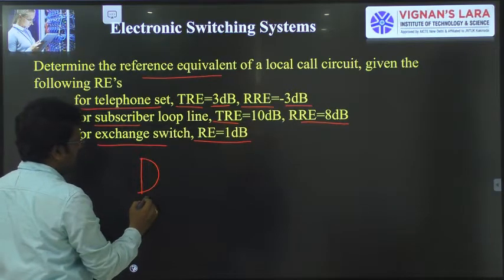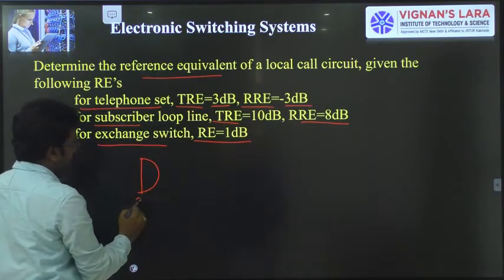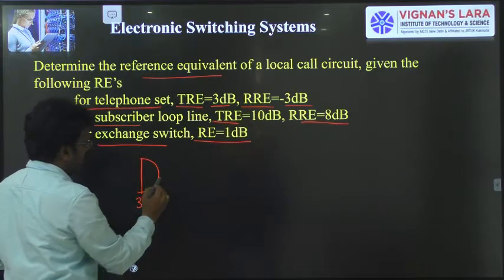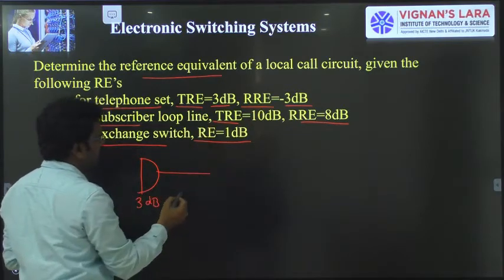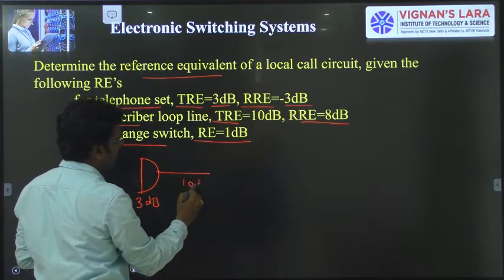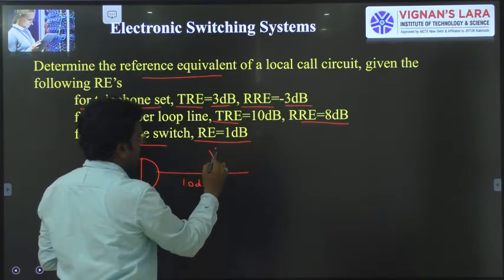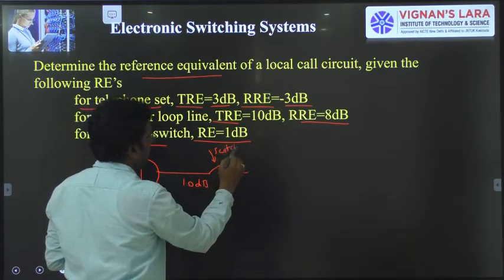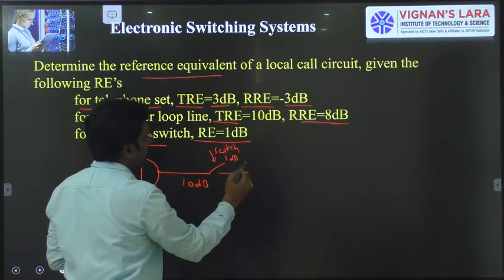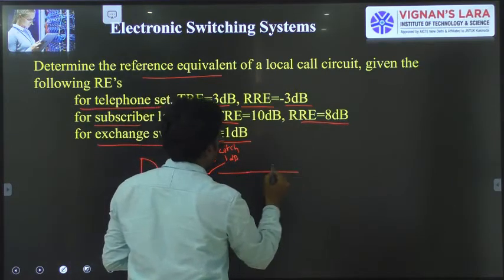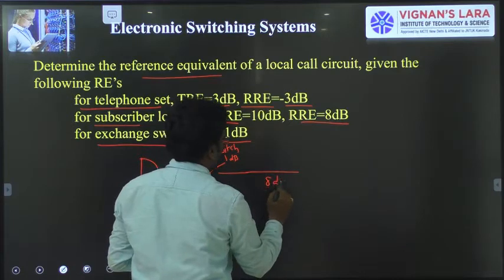So it is simply looking like this. This is your telephone set and the transmitting end having 3 dB. This is a transmitting end wire having 10 dB. It is connected to an exchange, so this is the switch which is having 1 dB. And this is the receiving wire having 8 dB.